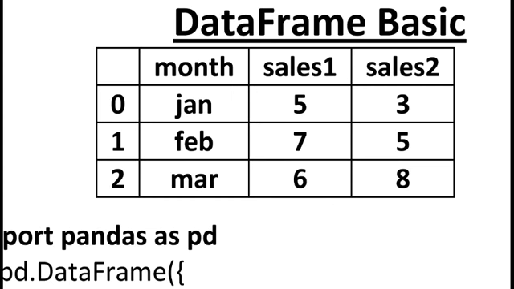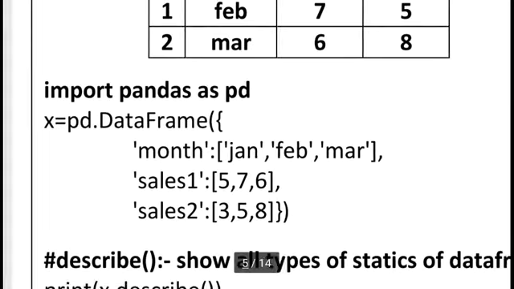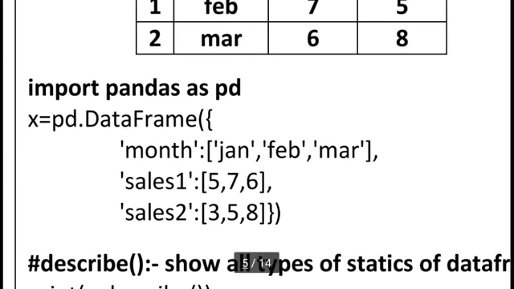So I want to store all the data in a dictionary, and then convert this dictionary into a data frame. So you can see this is our dictionary, and I am converting this dictionary into a data frame. All values are stored in variable x.